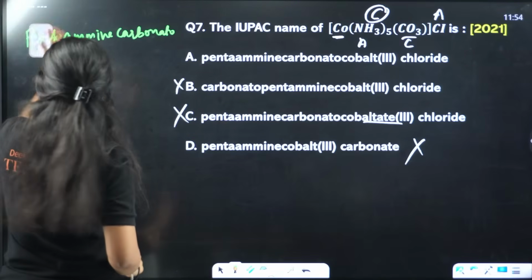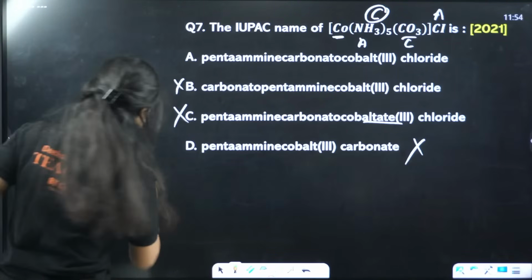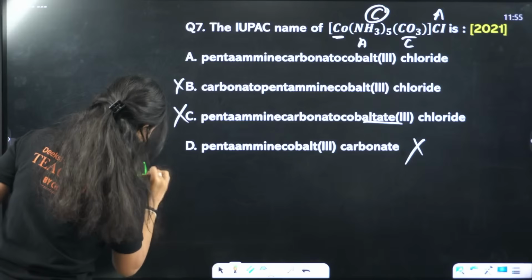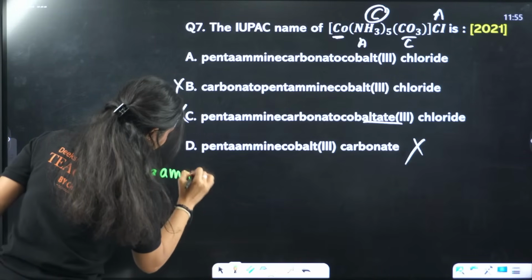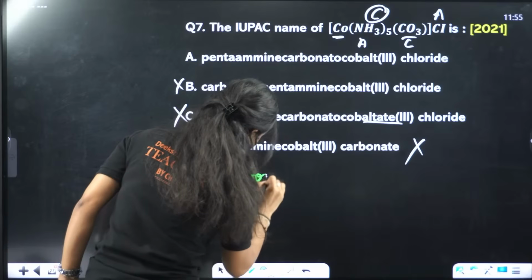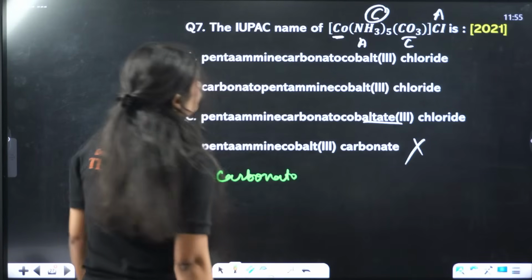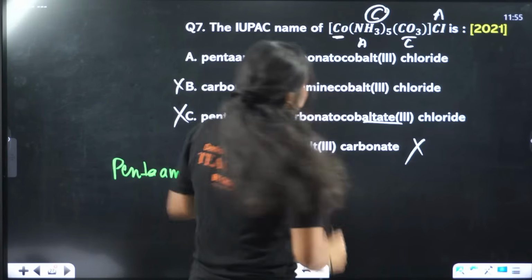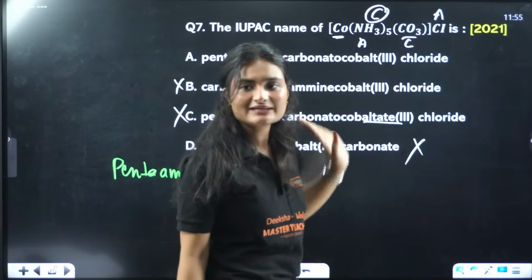Okay, I'll write it here. Pentaamine. Then you have carbonate, so you write carbonato. Cobalt. Now this is the part of cation, so obviously the name will be regular name.